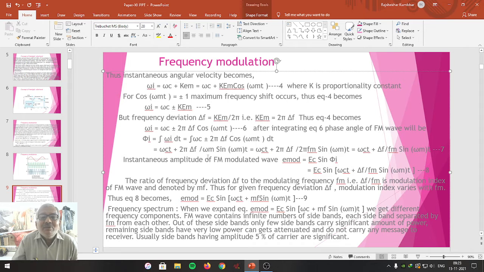The instantaneous amplitude of the FM modulated wave E mod is given as Ec into sine of phi i. Putting the value of phi i from equation number 7, we get E mod equal to capital Ec sine of omega ct plus delta f upon fm sine of omega mt. Let me call this equation number 8. This equation number 8 is the modulated equation actually. So that's how we have performed the mathematical analysis.